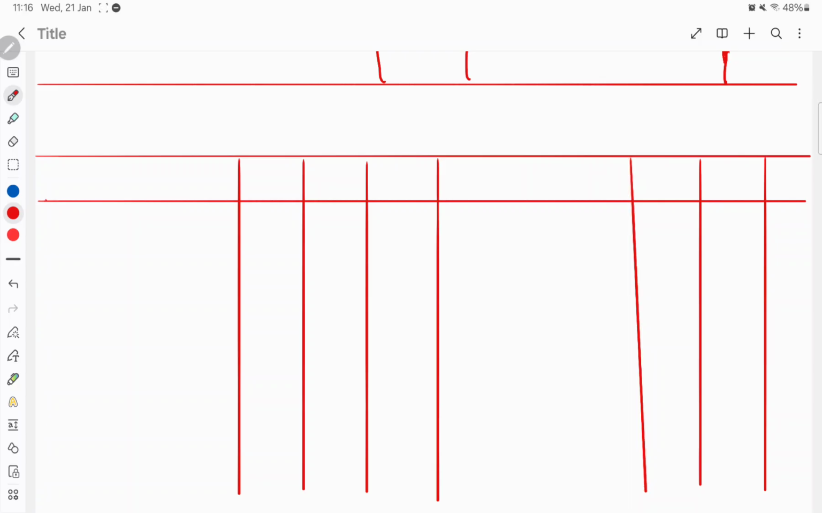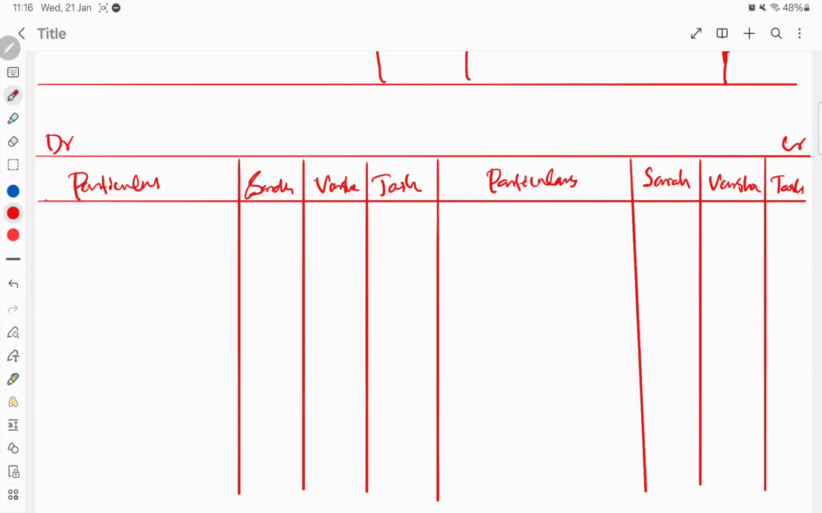Write the names. Here it is particulars. Sarah, then Varsha, and Tasha. Sarah, Varsha and Tasha, with particulars here also. Here it's debit, credit, right? Partners capital account. So this is a partners capital account.